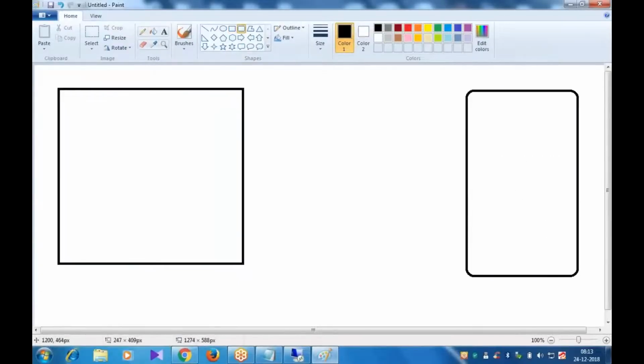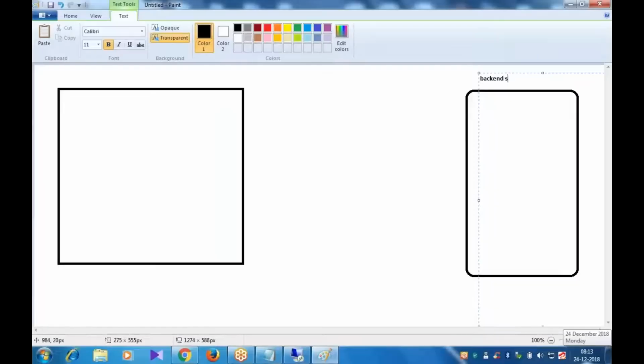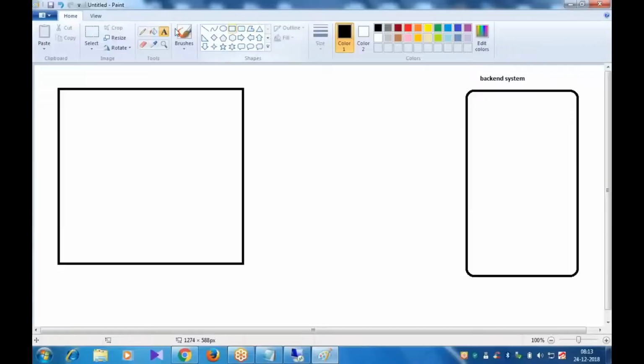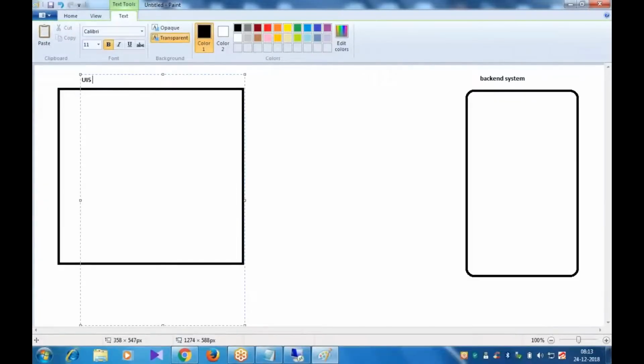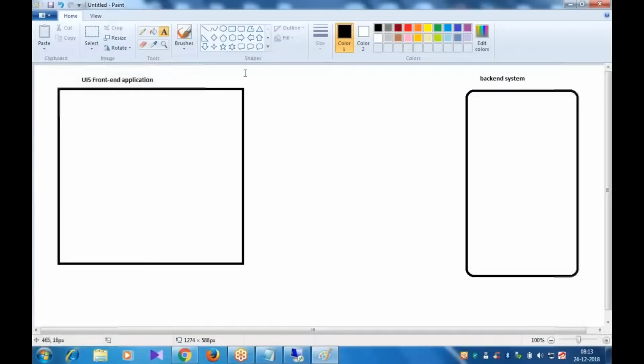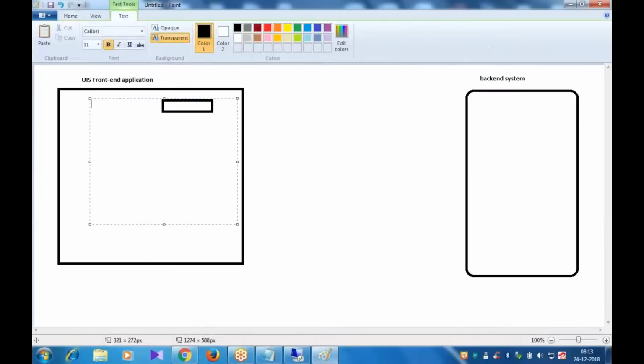See, UI5 is a vast subject. Whatever we have discussed, whatever we have started, is only the backend part. So this is your backend system, and this is your front end application, the UI5 front end application. In the UI5 front end application, you will enter some invoice number.